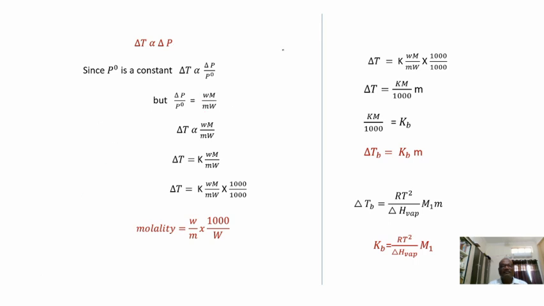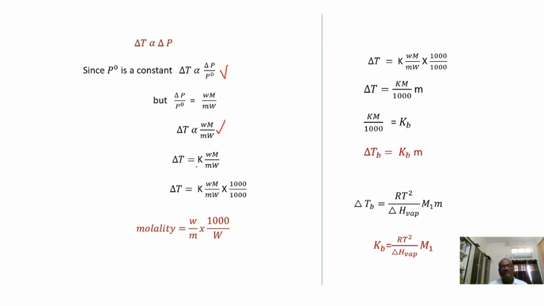So we are introducing that here. Delta T is directly proportional to small w into capital M by small m into capital W. Instead of this, we are writing N2 by N1. Now remove the proportionality constant, so we add an equals sign.